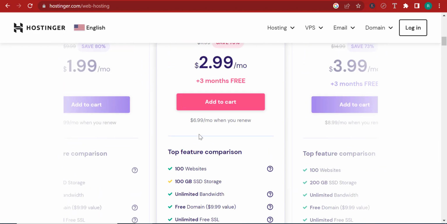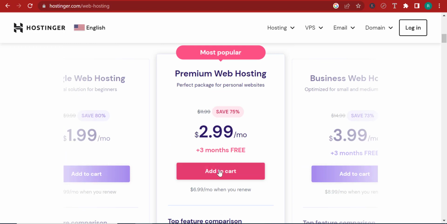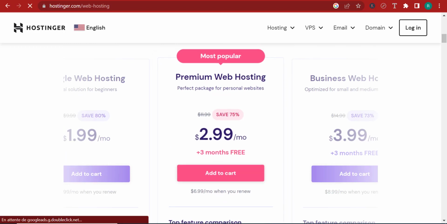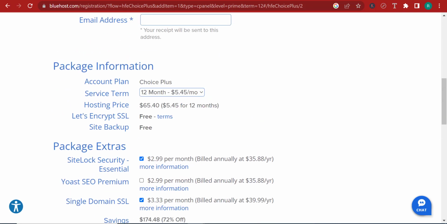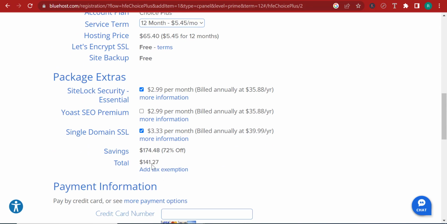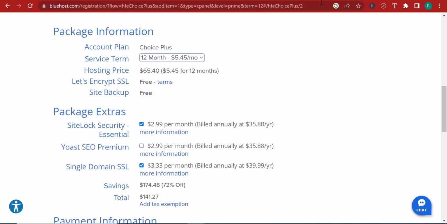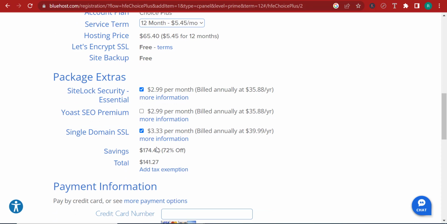So without further ado, let me go ahead and add this to cart. But first of all, I just want to do something. If I come back here to Bluehost and add the single domain SSL, which I didn't add here, this is the site lock security. Now let me add the single domain SSL. So this is the price you'll pay for a 12-month plan with Bluehost. This is just the basic pro plan of Bluehost. You're getting this for $141, and it's only for 12 months. I know they're telling you it's 5.45, but if you pay for the rest of the stuff that you have to pay for, it's not 5.45.